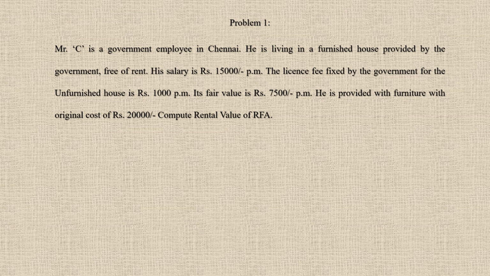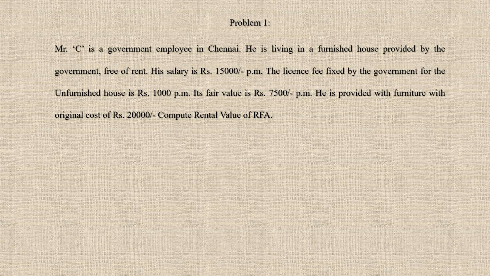Mr. C is a government employee in Chennai. He is living in a furnished house provided by the government free of rent. His salary is rupees 15,000 per month. The license fee fixed by the government for the unfurnished house is rupees 1,000 per month. Its fair value is rupees 7,500 per month. He is provided with furniture which is a cost of 20,000. Compute rental value of RFA.